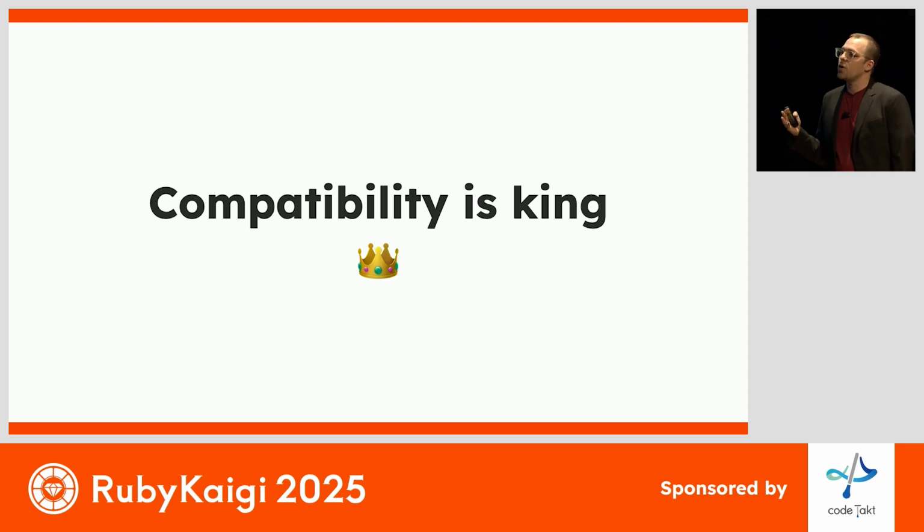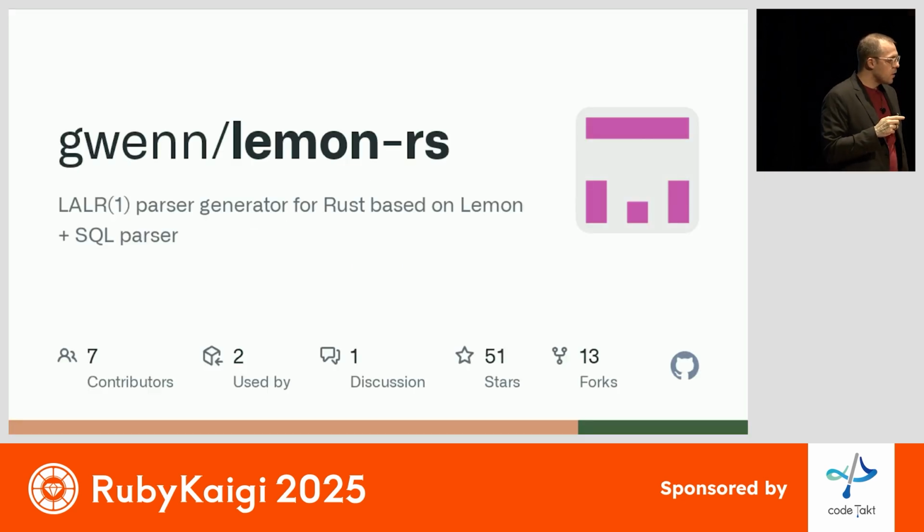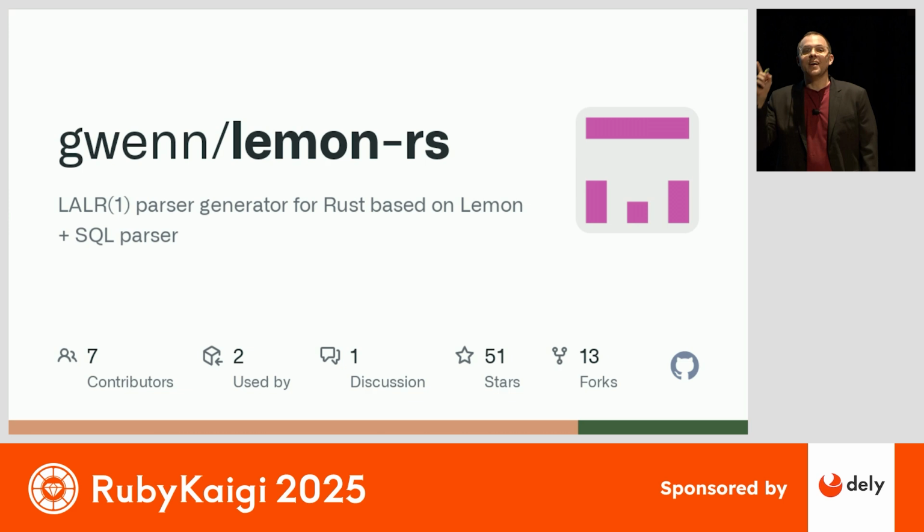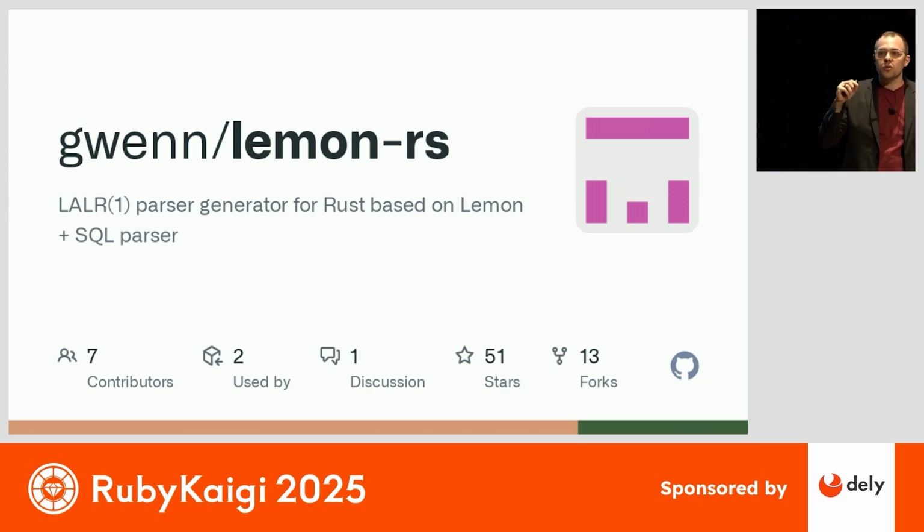There are a couple of projects when I was doing initial research here that were pretty close. This one is a Rust-based parser generator that uses the exact same source grammar file as the SQLite parser, but it has a couple of really key limitations.